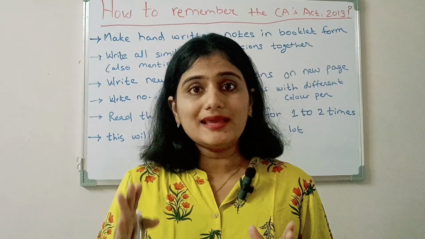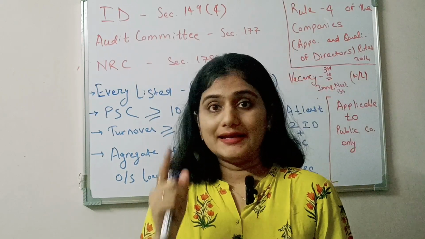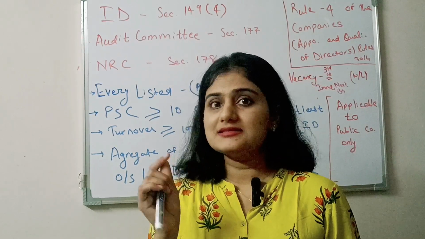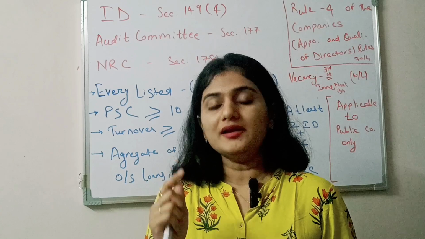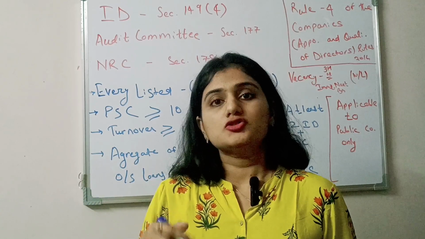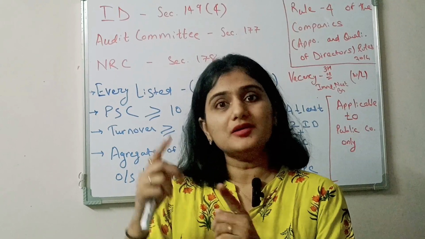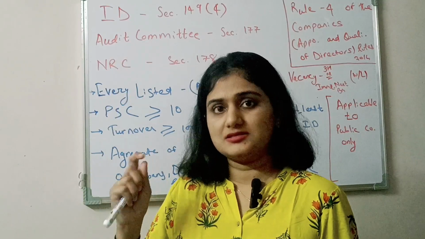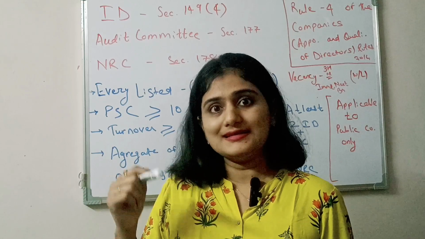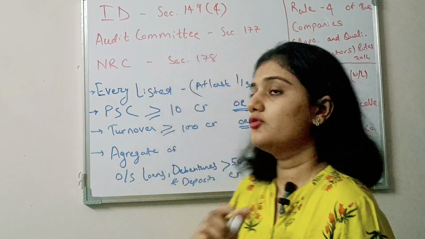Now I will give you an example of how to write the things. Here I am taking the example of the independent director provisions, that is, in which companies independent directors are required, then the audit committee requirement and the NRC requirement. Here the provisions are the same, that is, the applicability is the same. So I am combining these provisions on one page, so I will be able to easily remember these three provisions together. Let me give you the example.